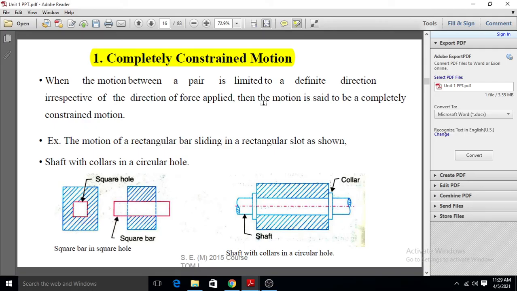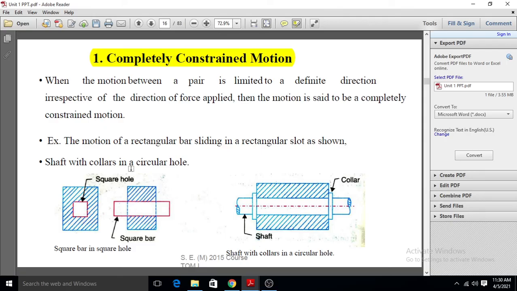The relative motion between the 2 links takes place in only one defined direction, and it can be predicted easily. Means if the motion between the 2 links is only in one direction and we can predict this direction, then this is called a completely constrained motion.